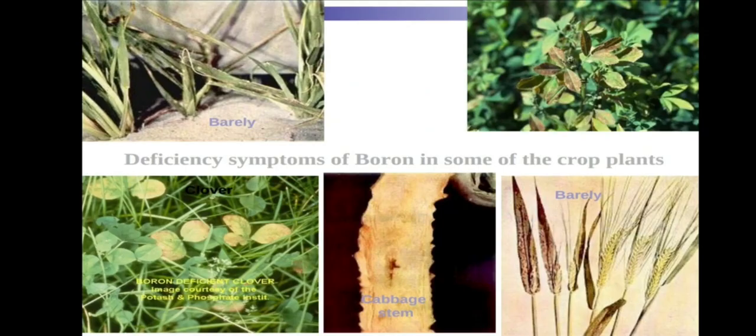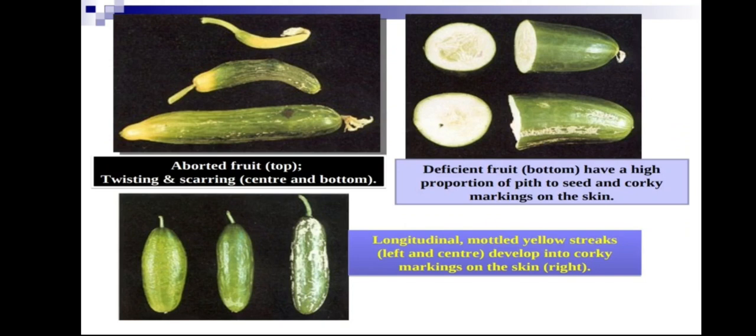Next, deficiency symptoms of boron in some crop plants. Boron deficiency in clover and cabbage stem. Twisting and scarring. Boron-deficient fruit have a high proportion of pith to seed, with corky marketing. See, compared to a normal fruit, a boron-deficient cucumber shows fewer seeds with more pulp.